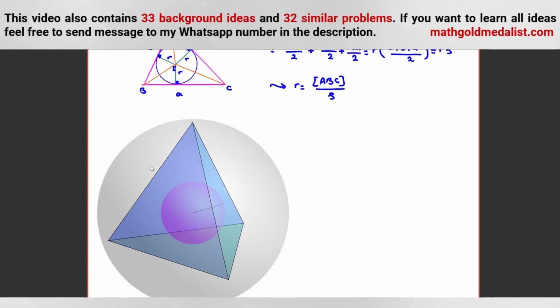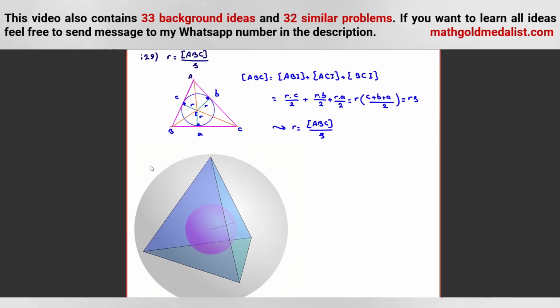Now we want to use similar formula for 3D. So pause the video and at first try to see, can you find similar formula? Here again, we can multiply R if we connect these two vertices. We should calculate volume, okay? And for each of them, it will be R times area. So it will be R times sum of areas over what? Sum of the areas of faces over what?